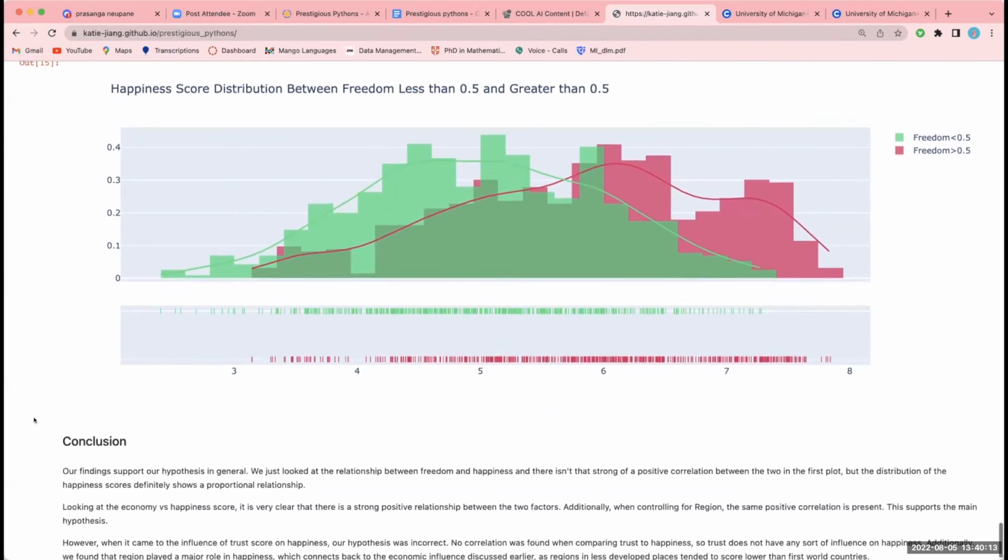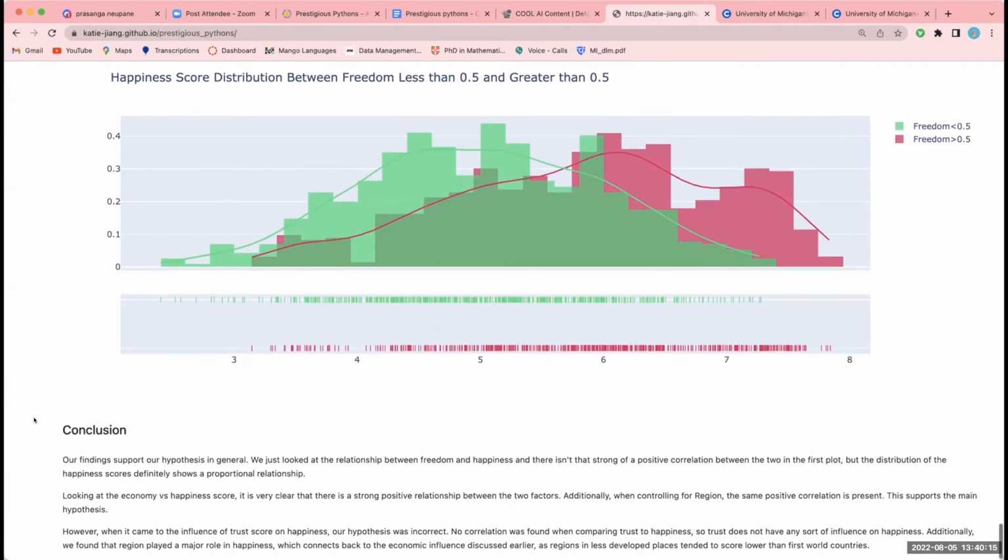And then for our conclusions, we said that our findings support our hypothesis in general. We looked at the relationship between freedom and happiness, and as you can see, it supported that. Then looking at the economy versus happiness score, it is very clear that there is a strong positive relationship between the two factors. Additionally, when controlling for region, the same positive correlation is present. This supports the main hypothesis.